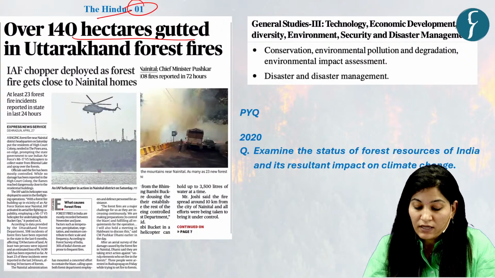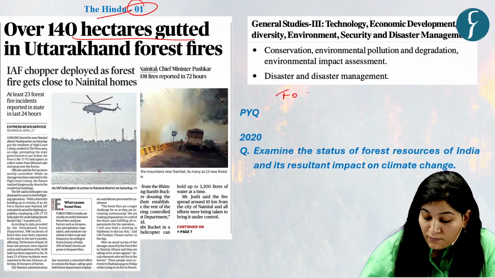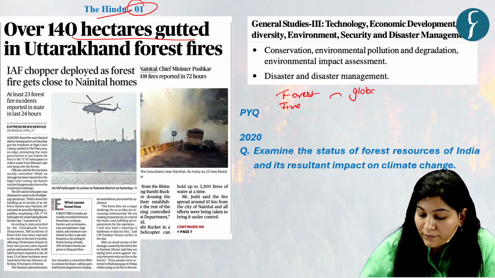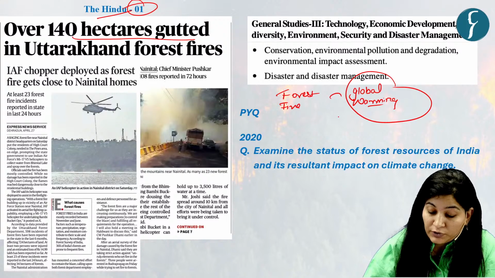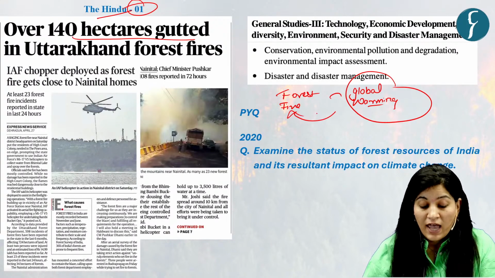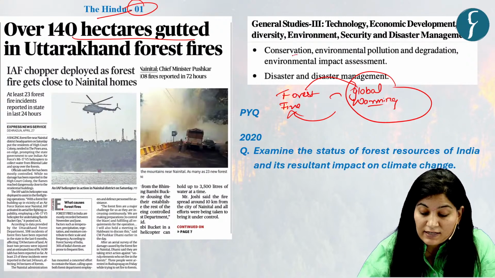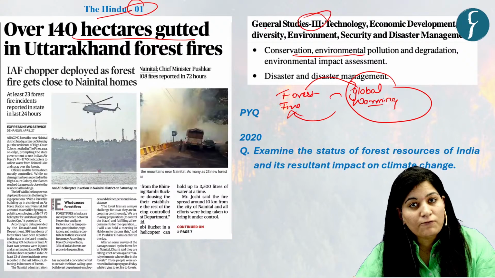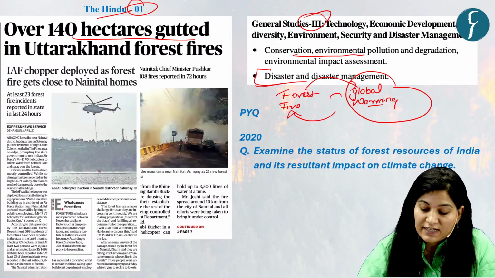Okay. Now, why we have taken it? Because as you can see, forest fire and global warming. Why we have picked this topic? Because global warming is a major contributor in frequent forest fire, and forest fire contributes to local warming. Okay. And you can see here conservation, environmental pollution and degradation is an important theme under GS paper 3. Also, forest fire is a disaster, which is another important theme under GS paper 3.